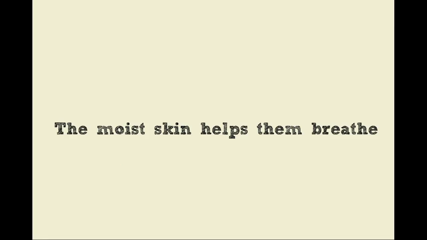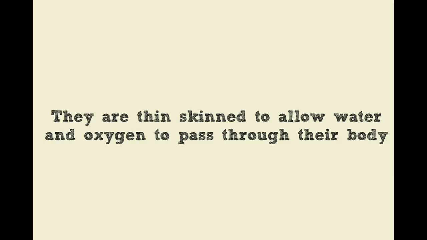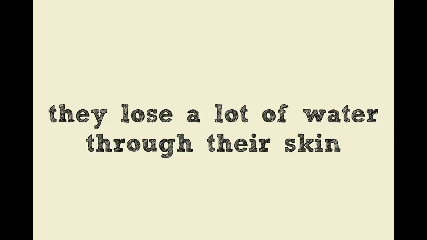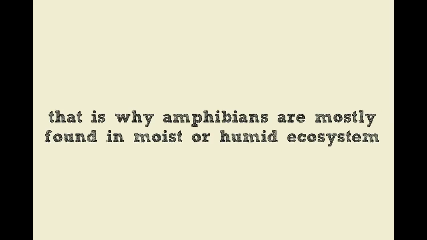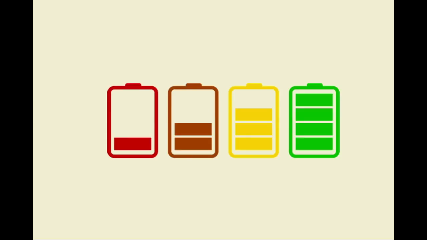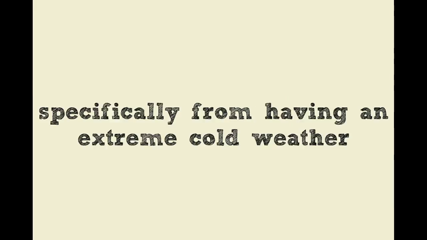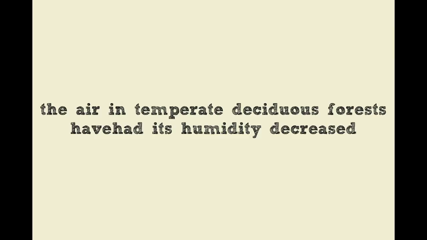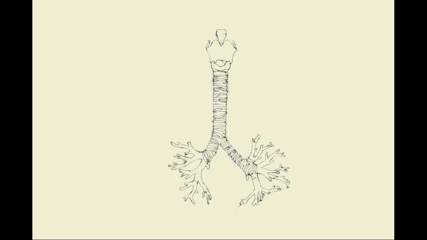Moist skin helps them breathe. They are thin-skinned to allow water and oxygen to pass through their body. They lose a lot of water through their skin. That is why amphibians are mostly found in moist, humid ecosystems, where they can reload water. Because of climate change, specifically extreme cold weather, the air in temperate deciduous forests has its humidity decreased, causing the amphibians to have difficulty breathing.